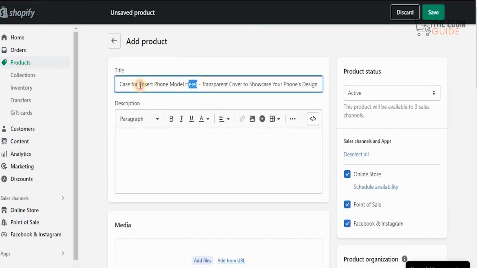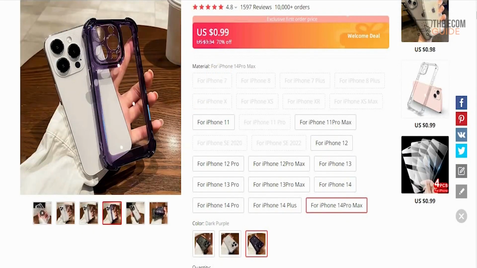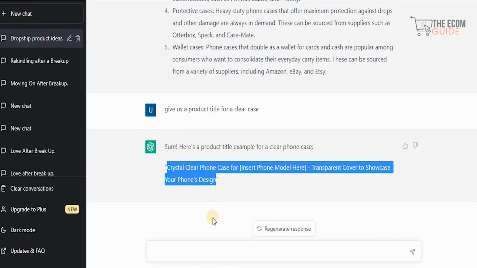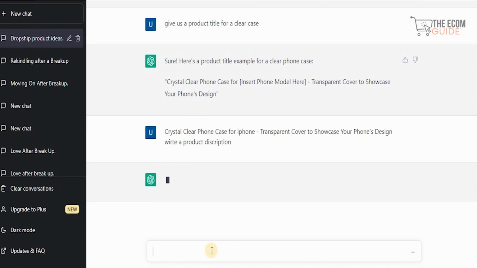So let's copy this from here, head back to our actual product and add the product over here. We're going to take this from here and we're going to put iPhone. Once we put iPhone, we're going to take this, copy it again, and head back to our iPhone over here. So this is an iPhone cover that we'll be using. So let's head back to ChatGPT and tell it to write a product description for this particular product.